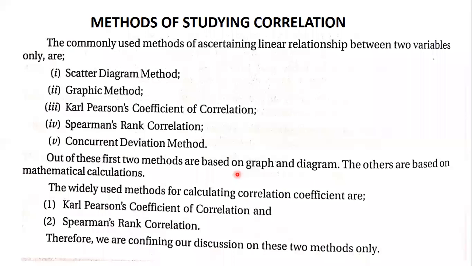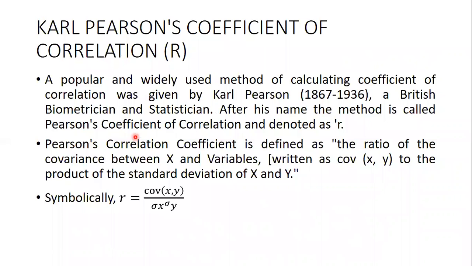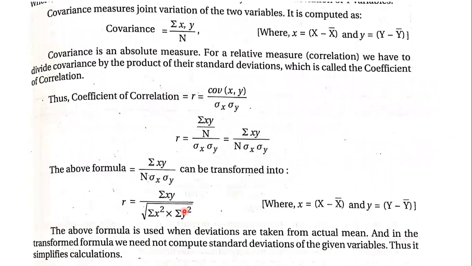Then we have certain methods to study, but we will be only studying Karl Pearson's and Spearman's rank correlation. Then we understood what is Karl Pearson's. Here we will be calculating covariance of x and y divided by standard deviation of x and standard deviation of y. And then we went on to see the formula.